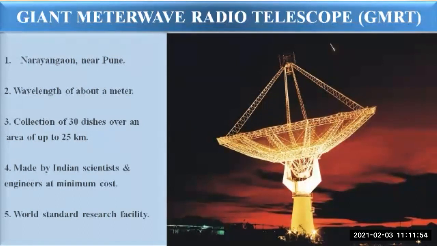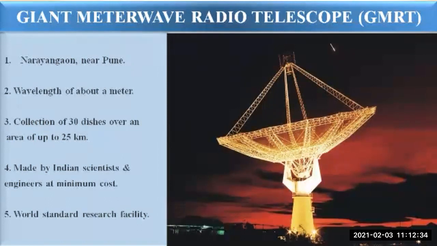It uses radio waves having wavelengths of about a meter, coming from the planets and stars, to study those heavenly bodies. What is it useful for? It is useful for studying radio waves which have a wavelength of about a meter. These radio waves coming from the planets and the stars can be studied easily with the help of this Giant Meter Wave Radio Telescope. This telescope is actually a collection of 30 dishes, each having a diameter of 45 meter.